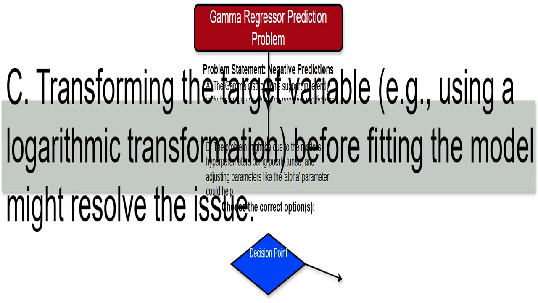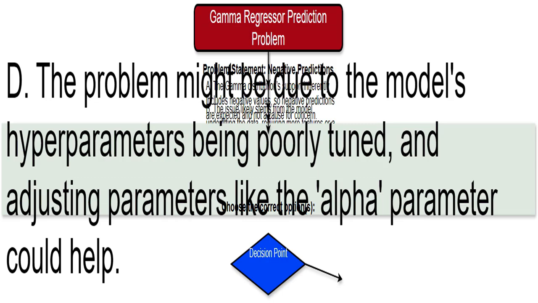This is where you, Vamsi, will apply your knowledge to choose the solutions that will solve the problem of negative predictions. It's a multiple choice question, so there could be multiple correct answers. Let's see if you can get them all. This is it, Vamsi. This is where you decide which solutions best address the issue at hand. You've analyzed the options, now apply your knowledge and make your choice. Good luck. I know you'll ace this.